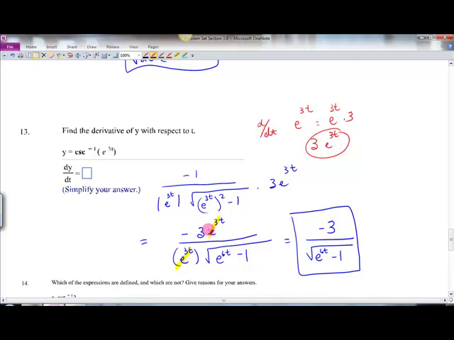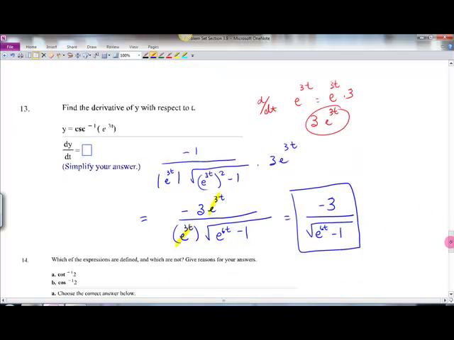So let's put that on top. On the bottom we've got e to the 3t. Here we've got the square root of e to the 6t, because we squared it, minus 1. This and this cancel out. We are left with negative 3 over that.